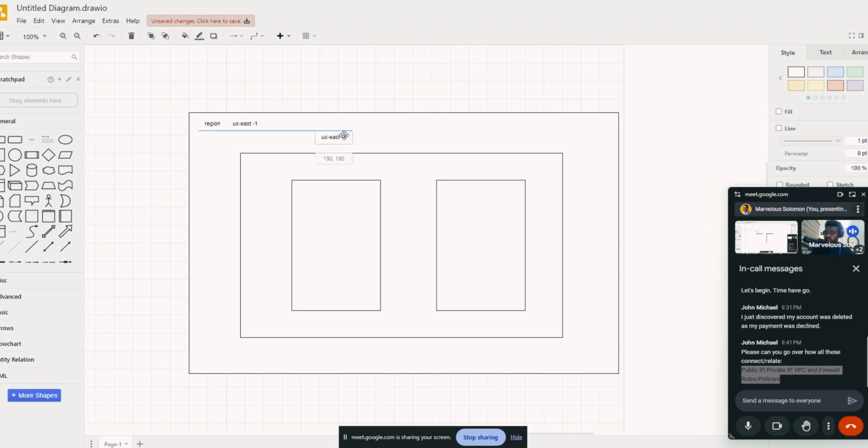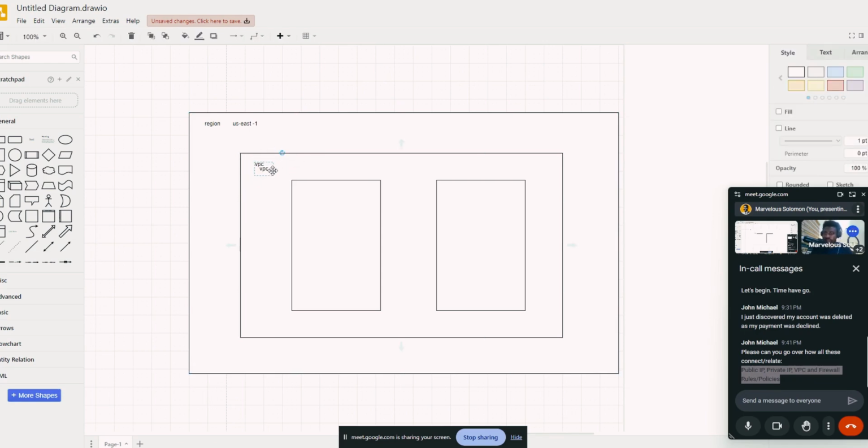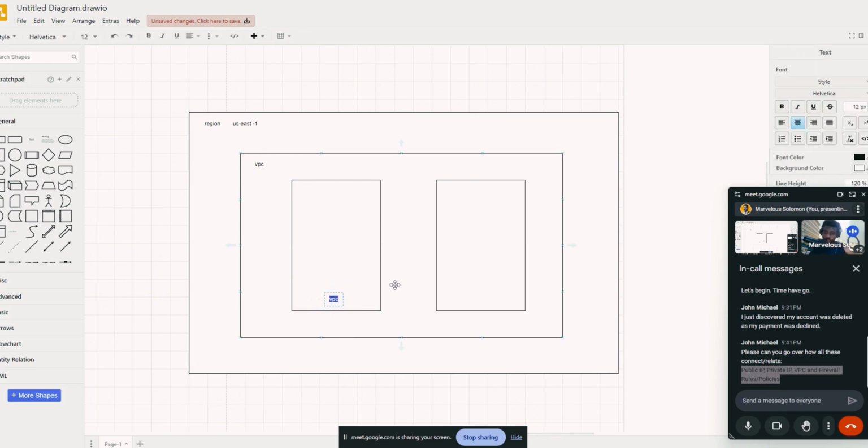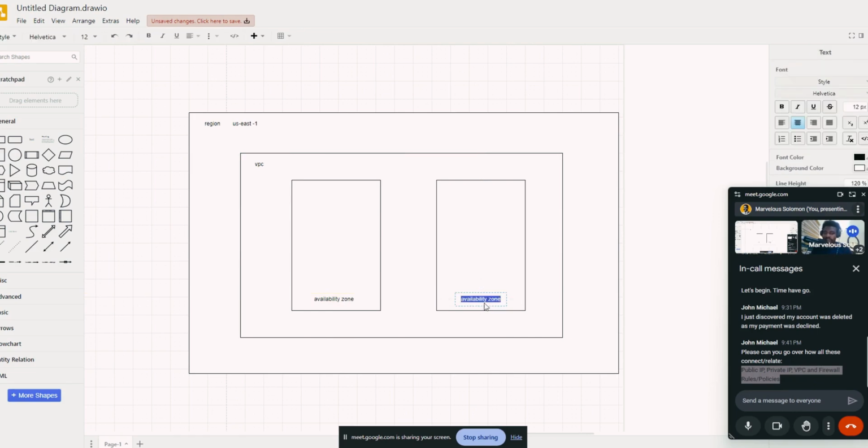And it works like that for all the cloud. Linode makes it very easy, so you don't have to think about all these things. But if you know these things, good for you. Now here you have your VPC. Inside that VPC, you can have availability zones. You can have multiple items in one availability zone, but let's just keep it to one. We call them AZs, so you have an availability zone.